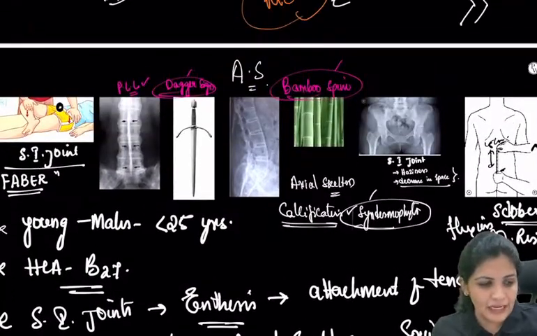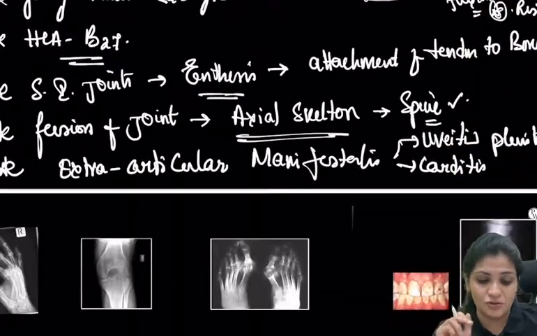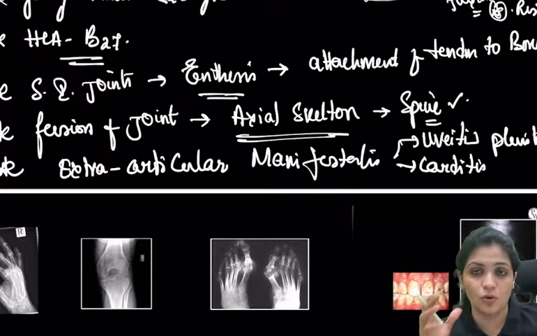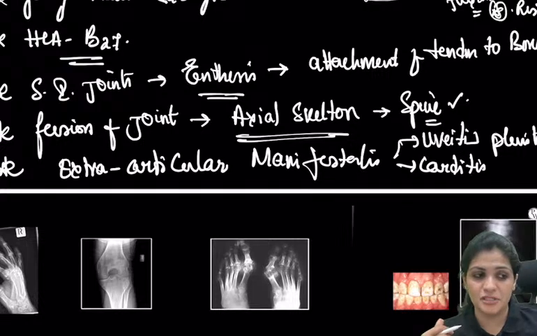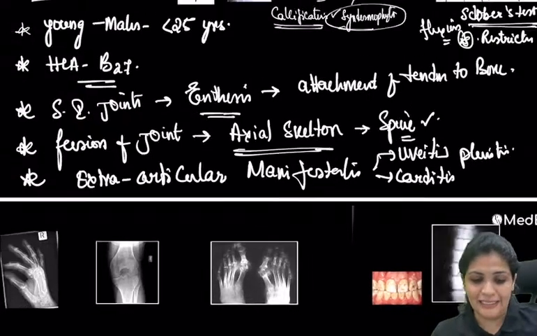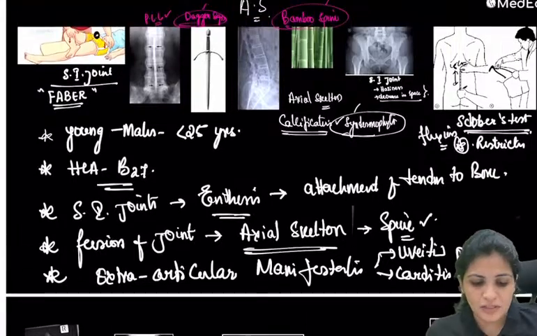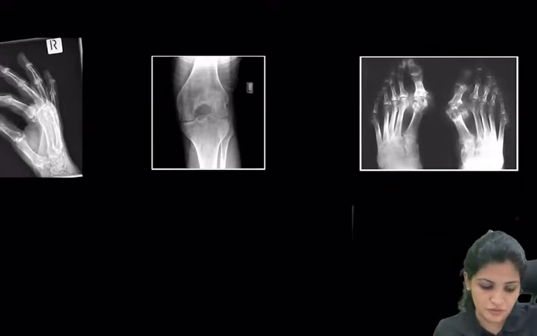So this is about ankylosing spondylitis, very, very important. Usually they put the question with association with the extra-articular manifestation, like the patient having uveitis or pleuritis or carditis, and now there will be decrease in the chest compressions. So this all you can see in the exam. That is the question, the clinic, right? It's about ankylosing spondylitis, and now a few other joint disorders which you have to remember.